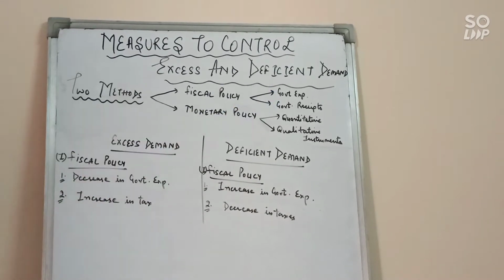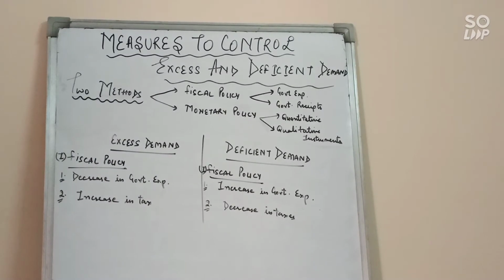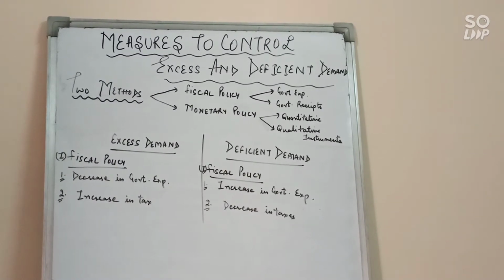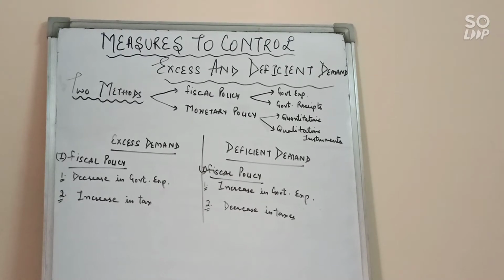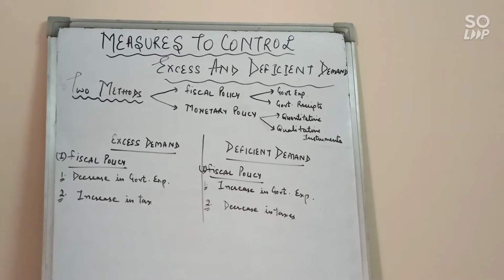Second is government receipt. Tax is the main source of revenue for the government, and this is an important part of fiscal policy. Government imposes many kinds of tax like direct and indirect. Change in the tax also helps the government to influence aggregate demand in the economy.